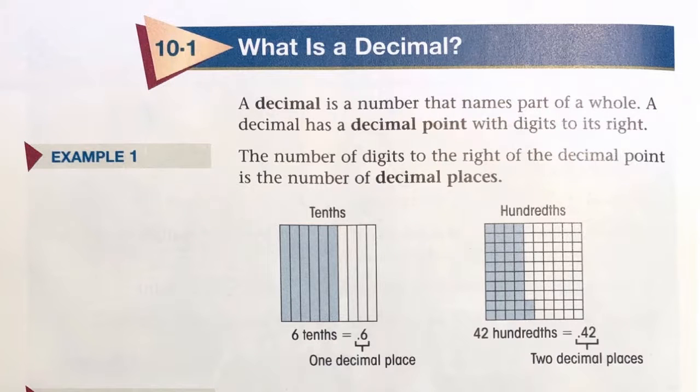Basic Math, Chapter 10, Section 1. What is a decimal? A decimal is a number that names part of a whole. A decimal has a decimal point with digits to its right.